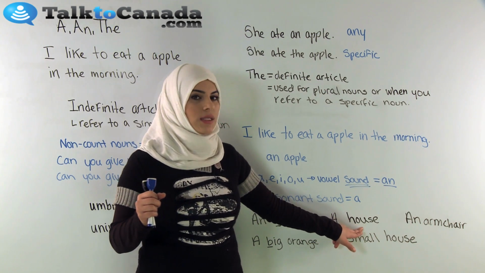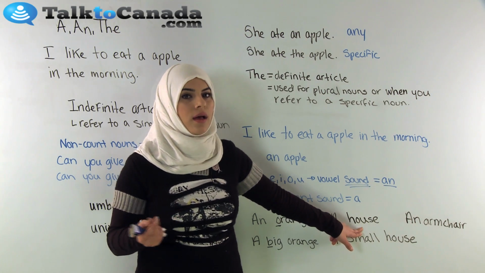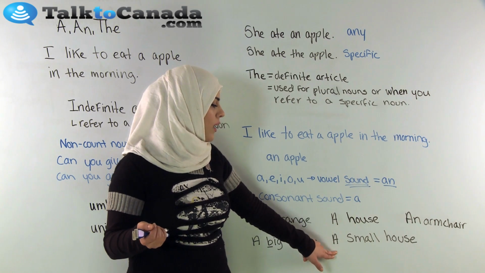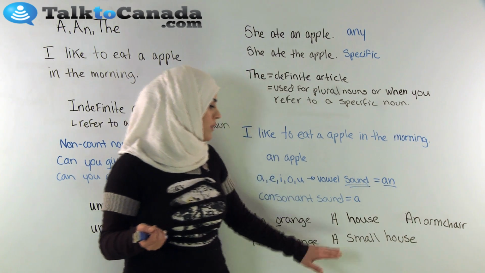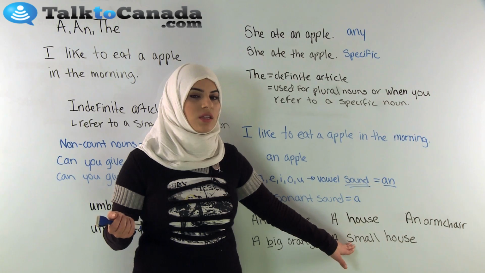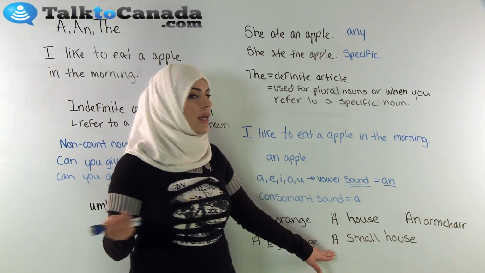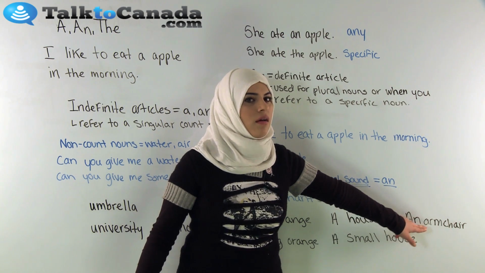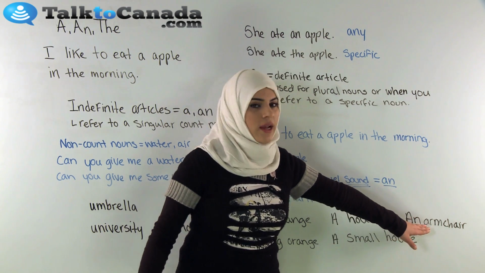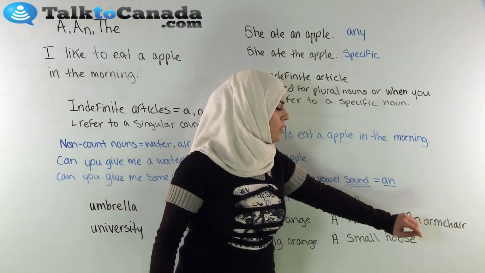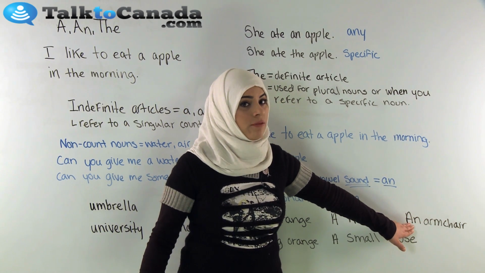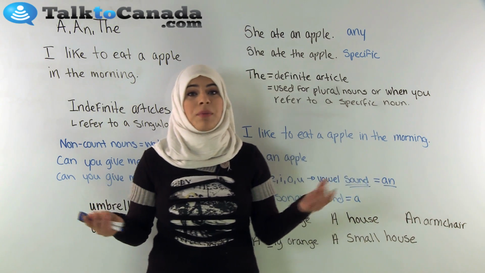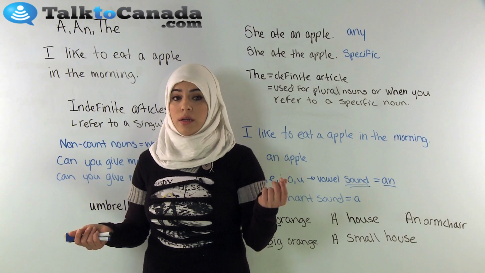A house. House starts with an h sound. That's why we say a in front of it. A small house. Small starts with an s sound, so we say a again. What about armchair? An armchair, because armchair starts with an a sound. So we have to use an in front of it. So be careful. It's not about the first letter. It's about the sound at the beginning of the word.